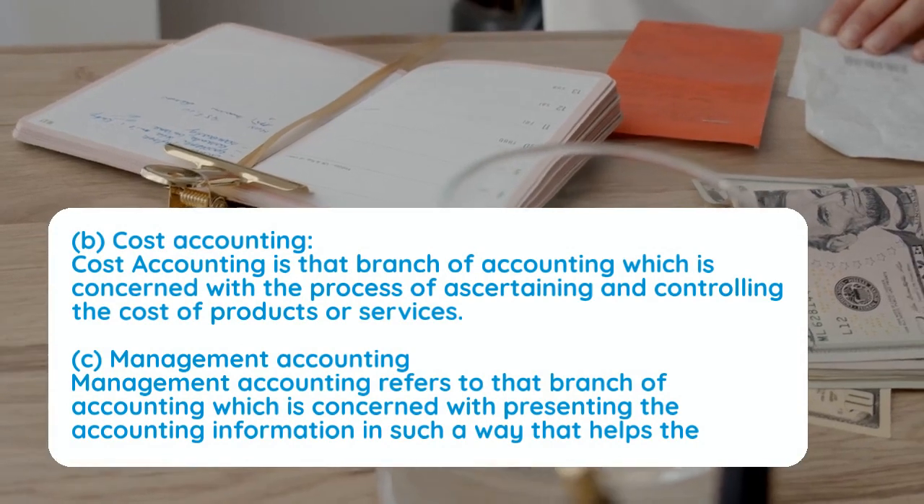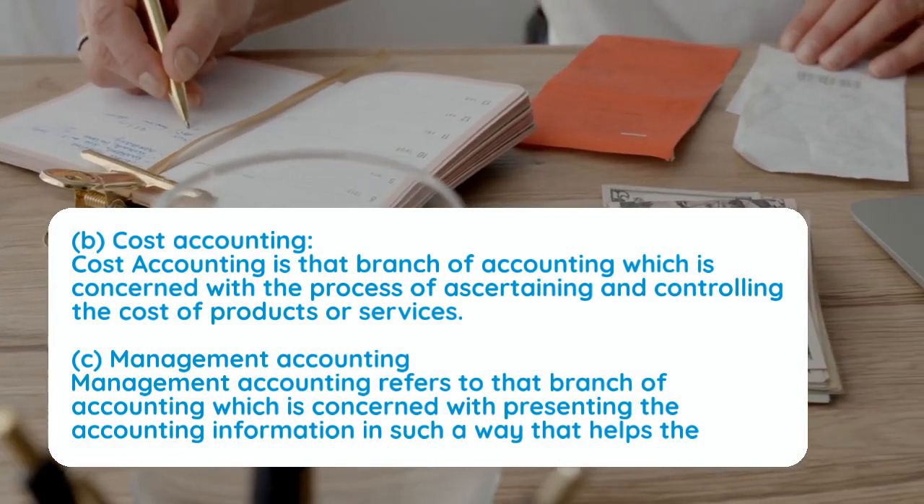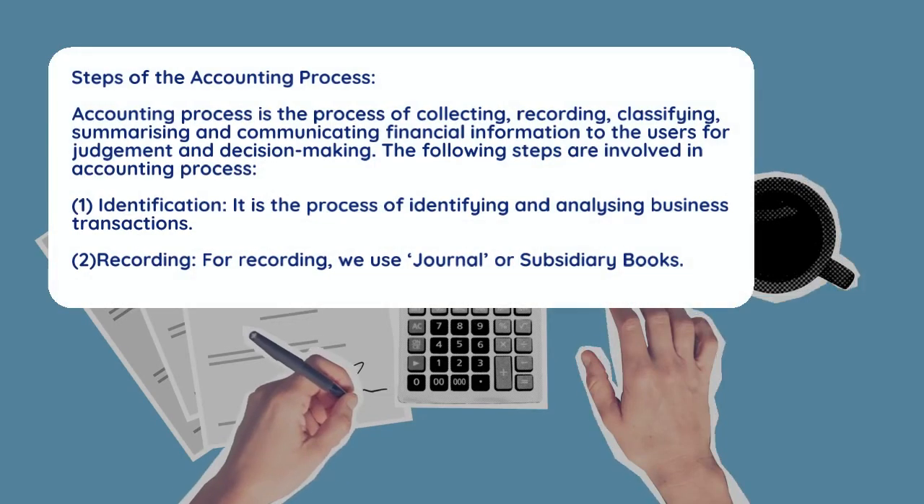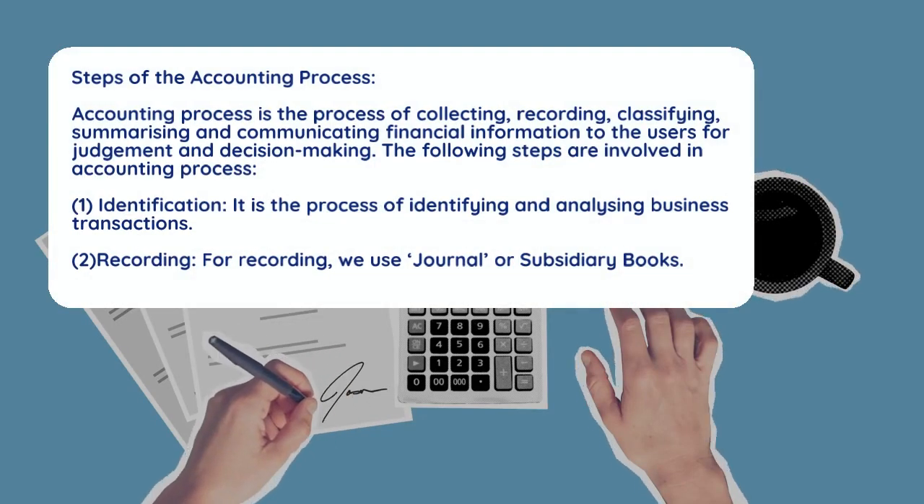C. Management accounting. Management accounting refers to that branch of accounting which is concerned with presenting the accounting information in such a way that helps the management in planning and controlling the operations of a business. The accounting process is the process of collecting, recording, classifying, summarizing and communicating financial information to the users for judgment and decision-making. The following steps are involved in the accounting process.